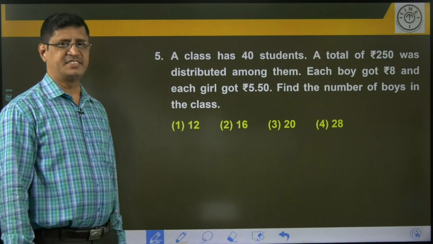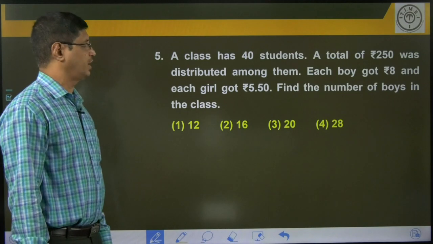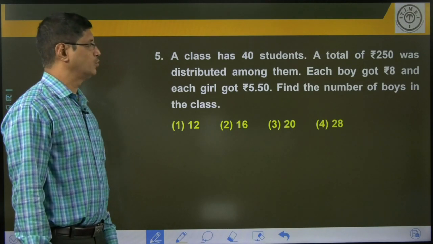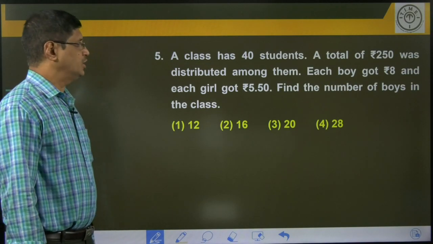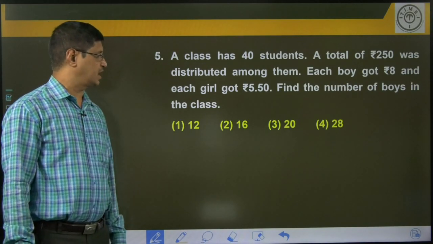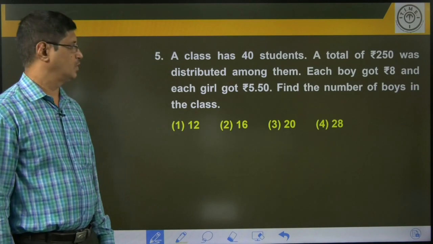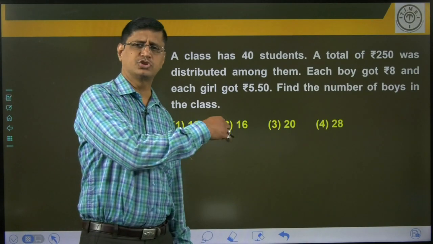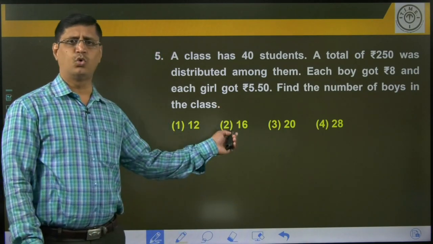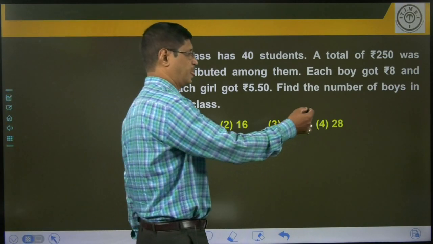Now, look at the next example. A class has 40 students. A total of 250 rupees was distributed among them. Each boy got 8 rupees and each girl got 5.50 rupees. Find the number of boys in the class. Of course, you can answer the question by using the trial and error method through options. But here in alligations, what is the number of boys?